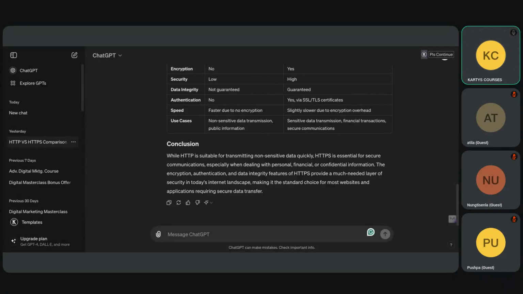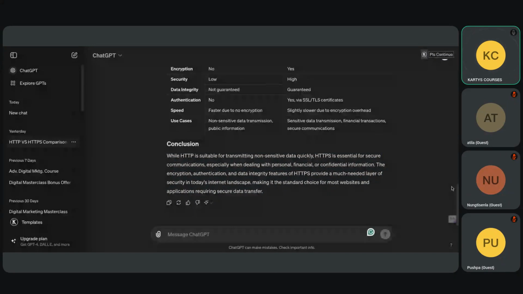So Pushpa's question was, how do I save it? Imagine you have opened up Microsoft Word and you have written something, let's say you're writing about UI UX. After writing about UI UX, all you have to do is copy the entire content and paste it in ChatGPT. Here, go to ChatGPT, and here you can paste whatever you want. Let's say I want to copy this only.